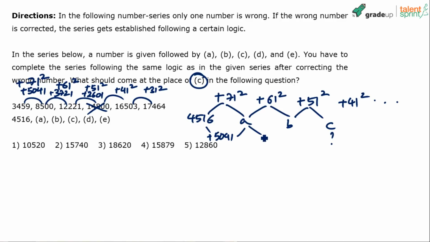Then to A you have to add 67 square, which is 3721, to get B, and to B you have to add 51 square, which is 2601, to get C. So do that calculation, you will eventually find that 15,879, option 4 is the answer. Let's not waste our time in doing the calculation here. You can do it yourself and get the required answer.